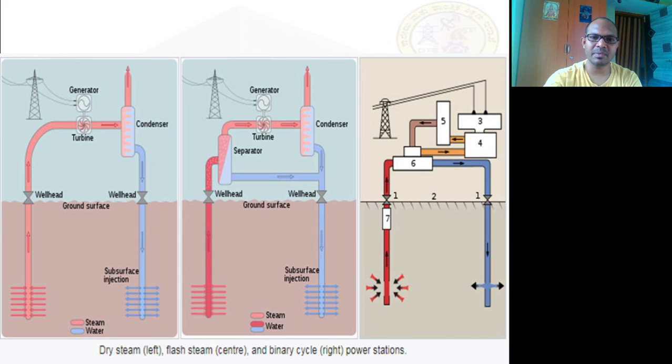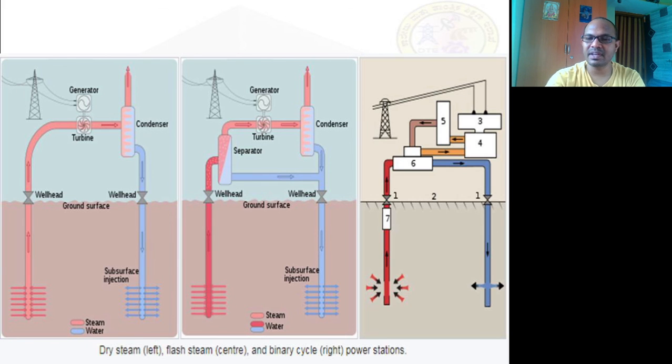Whereas here, the steam goes through separators, where only the steam is used to make the turbine blades rotate, and the separated part coming out of the production well will be supplied back along with the condenser liquid.